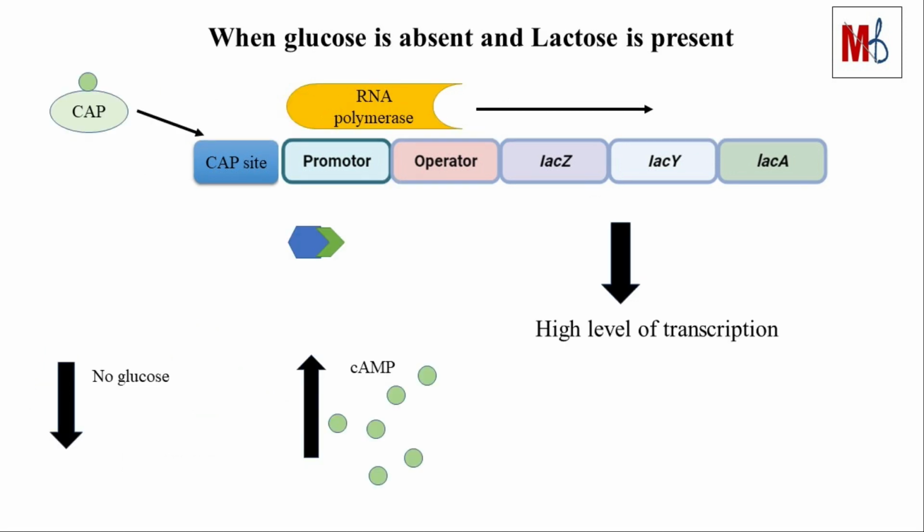Fourth condition, when glucose is absent, and lactose is present. In the absence of glucose, cyclic AMP will be produced, which binds to CAP protein, and regulates it. CAP on binding the DNA sequence helps the RNA polymerase to move forward. In the presence of lactose, some of the lactose will convert into allolactose, and change the shape of Lac repressor, which can no longer bind to operator, so RNA polymerase can do the transcription. So, high level of Lac gene transcription occurs.